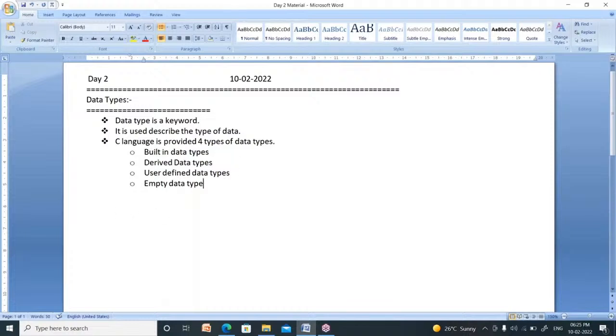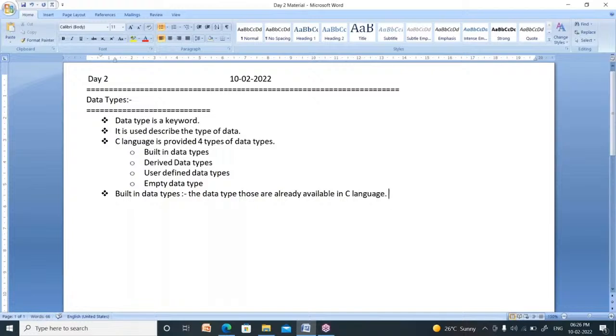Now, what is the meaning of built-in data type? What is built-in data type? Built-in data type means these are already provided by C language developers. These are already there in C language. These are already available in C language. The data types that are already available in C language.